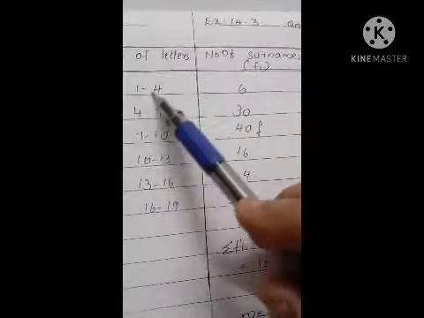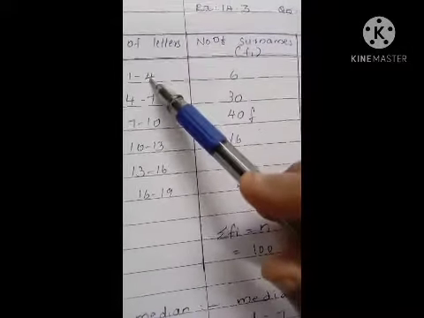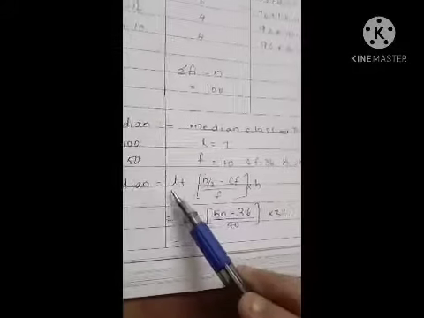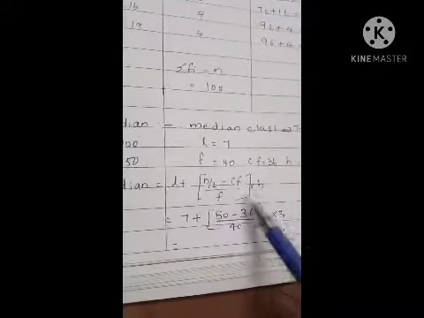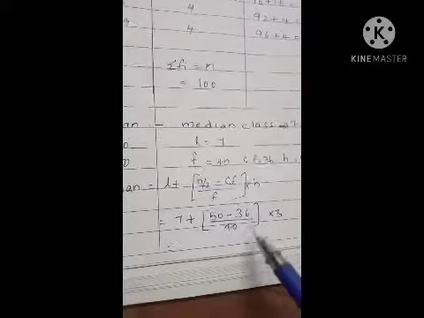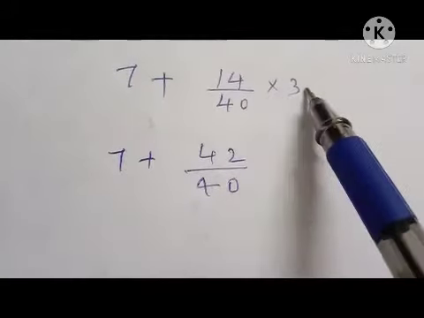Here what is the interval? What is the width of each interval? That is 3. So we can take one of them, 4 minus 1, that is 3. So we got all the values and substitute them in this equation. L plus n by 2 minus CF by F into H. That is 7 plus 50 minus 36 by 40 into 3. 7 plus 14 by 40 into 3.